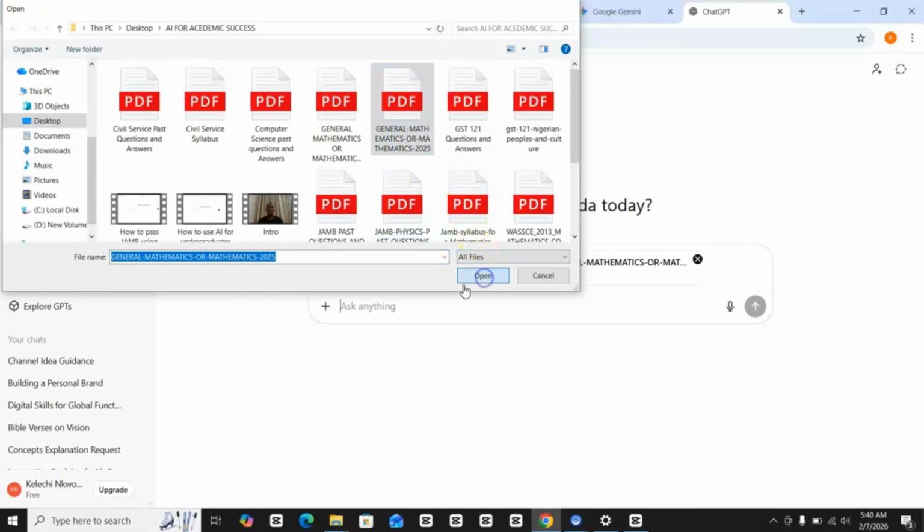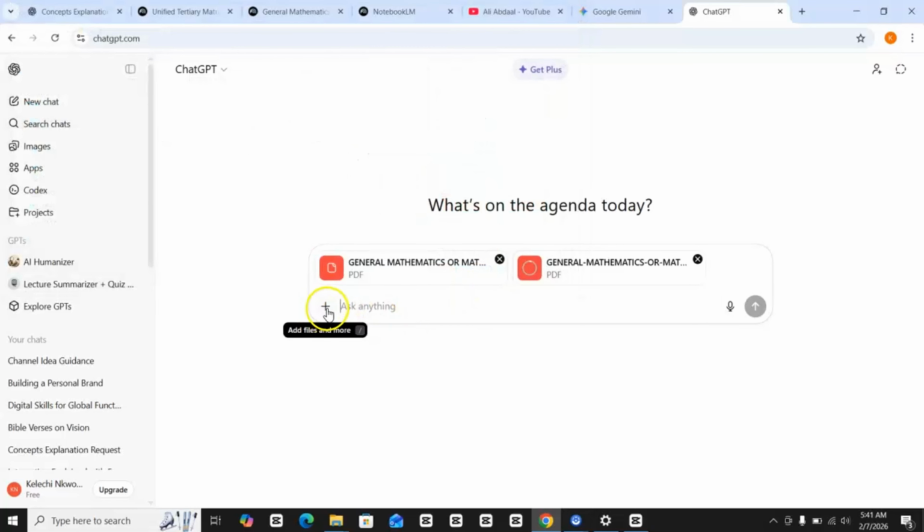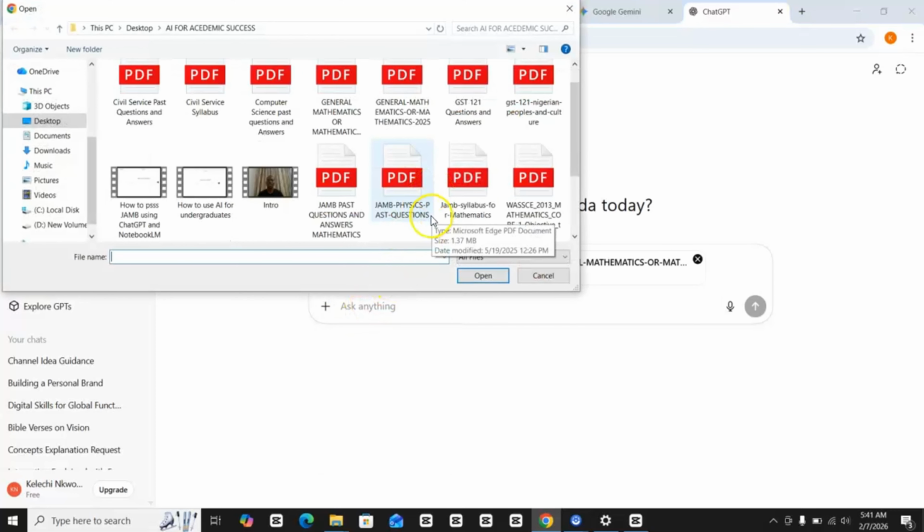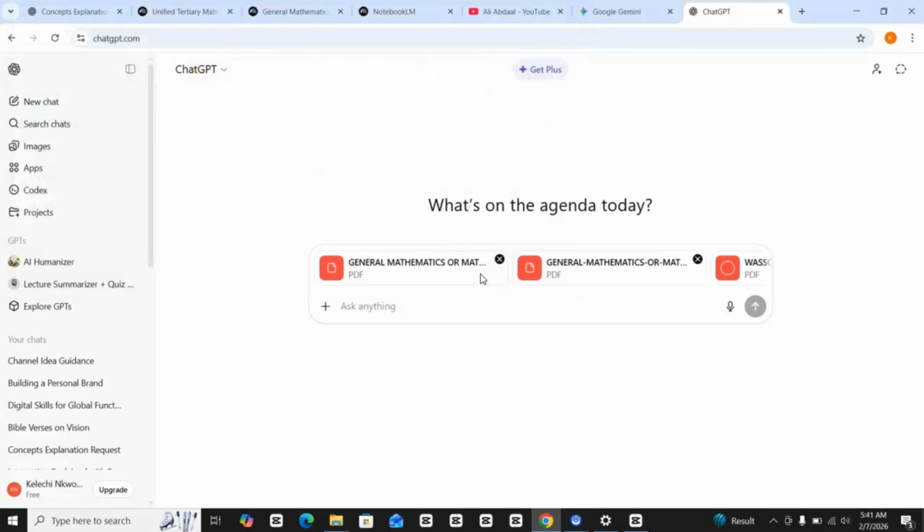And remember, we have other sections, so we are just going to upload them. This is the other section, so let's see how it goes. We want ChatGPT to restrict itself to the content in this session. That's exactly what we want to do.